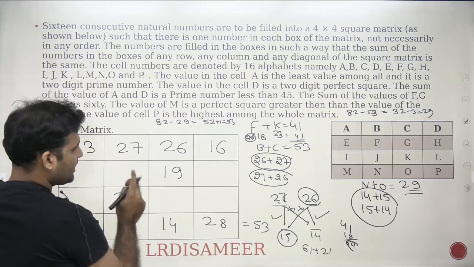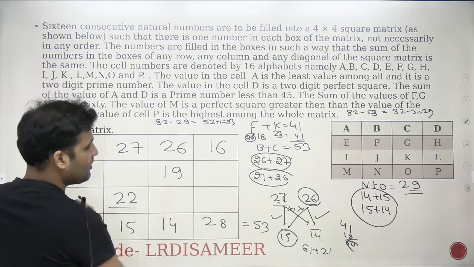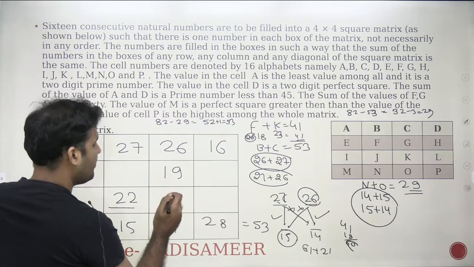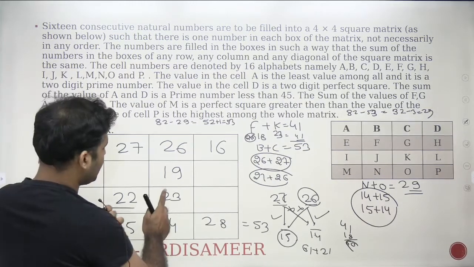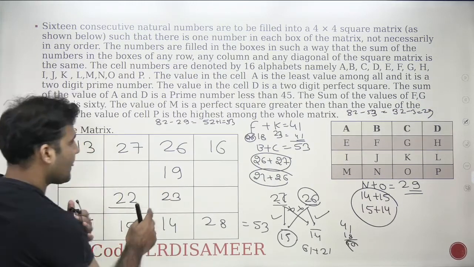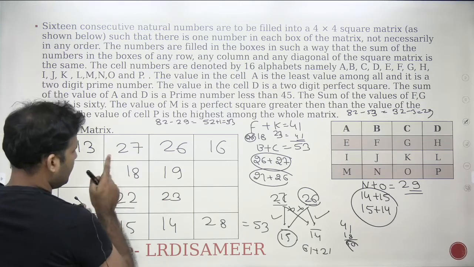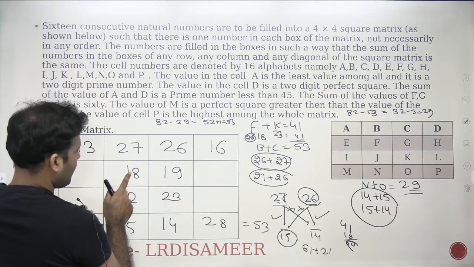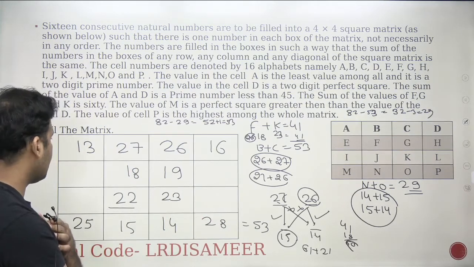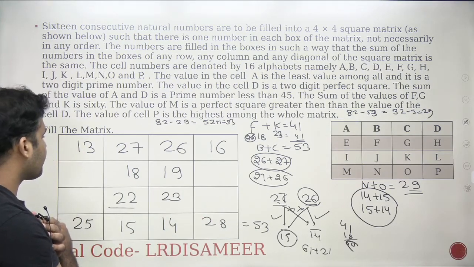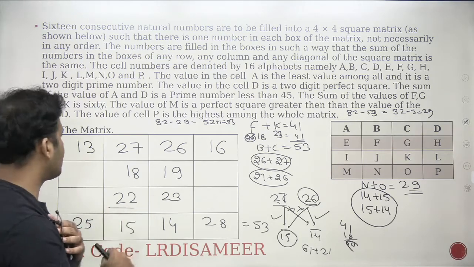Now we know that f plus k is 41. 26 plus 14 is 40. 40 plus 19 is 59. I will be left with 23. 59 plus 3, 62. 62 plus 20, 82, correct? Now if this is 23, this number will be 18. So 23 plus 18 is 41. And 28 plus 13 is also 41. This is working, right? This is perfectly working. Let's check the other case also, right?